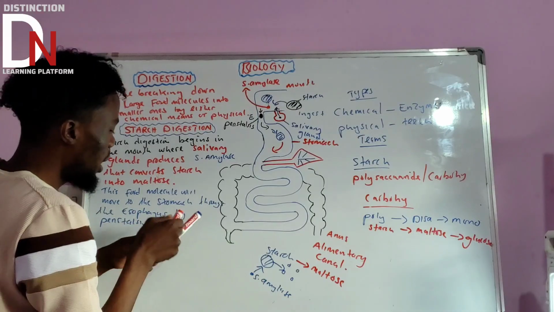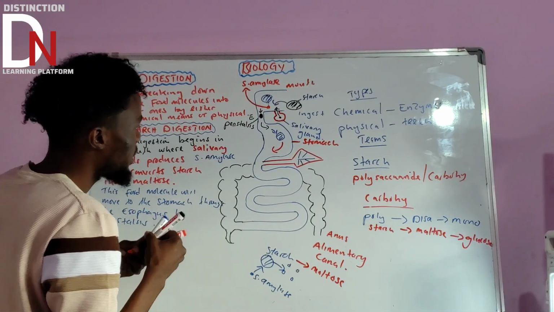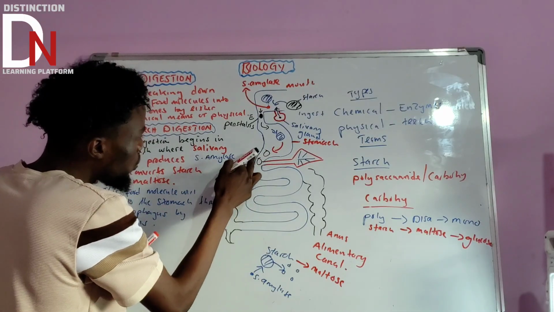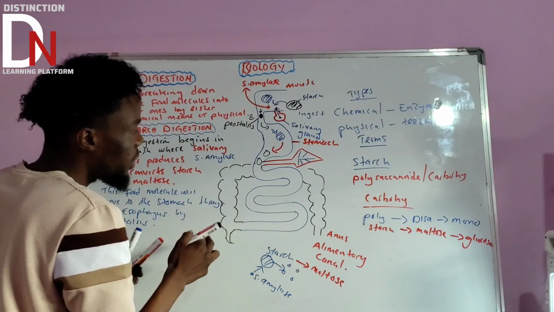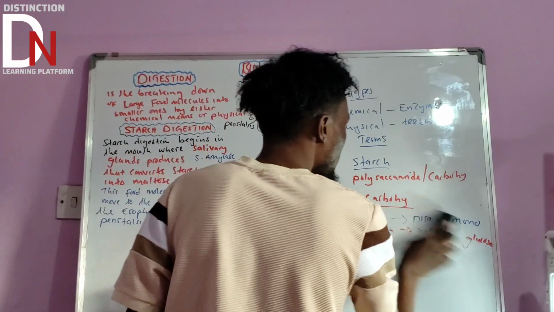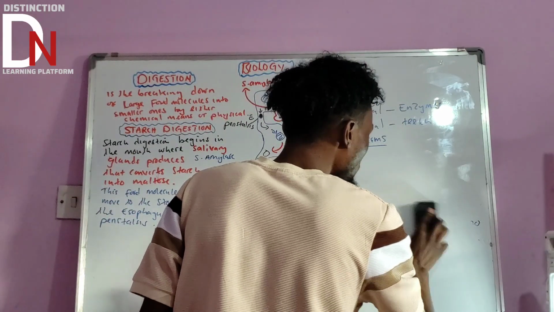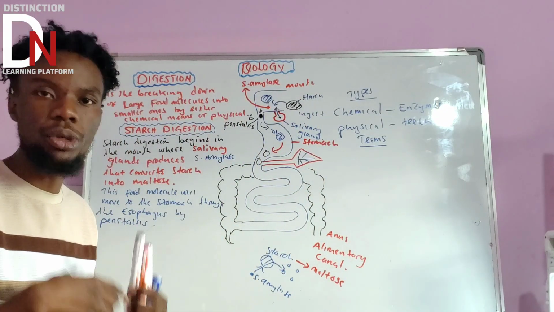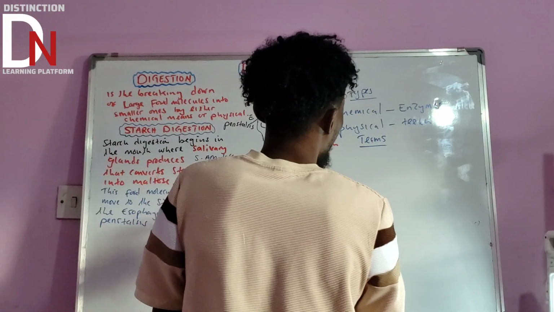Then what's going to happen now? This food molecule will continue its journey here, like there. Now it will reach the small intestine, the one in blue. Before I talk about anything, let us understand the small intestine. Small intestines are very important structures in the alimentary canal because they do something in the digestion. So let's talk about the small intestine here.